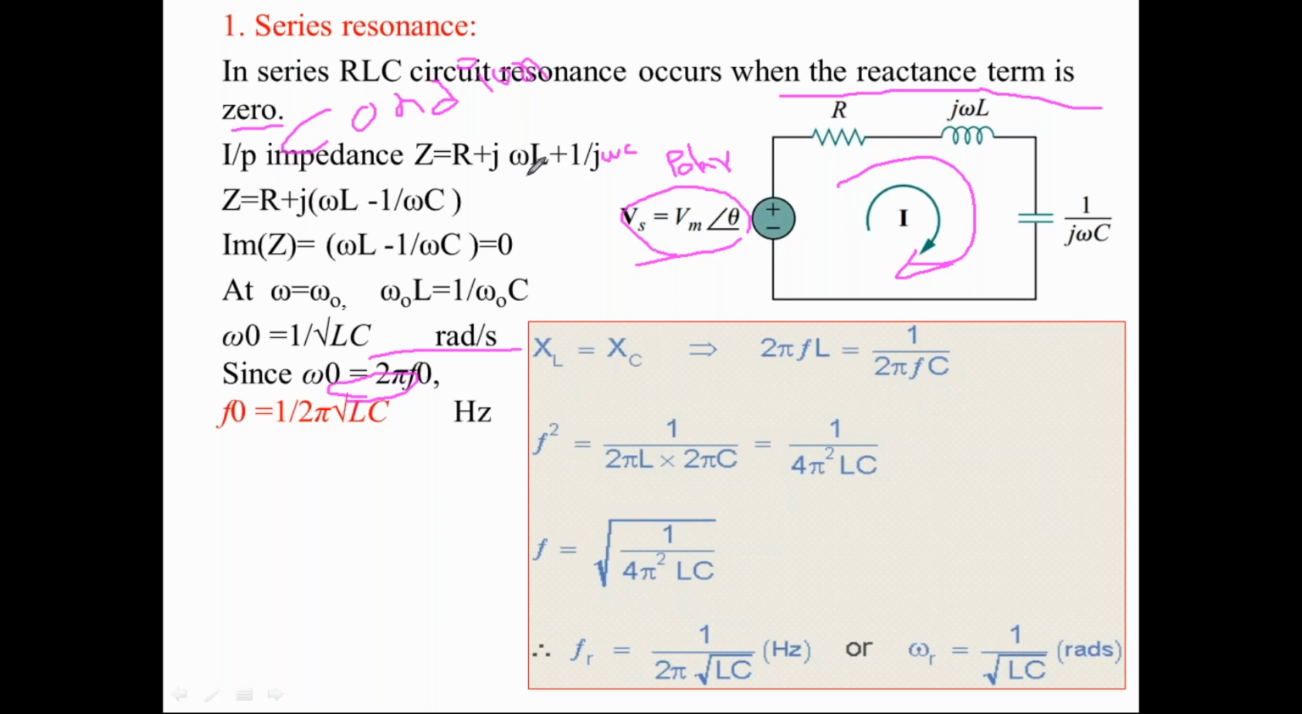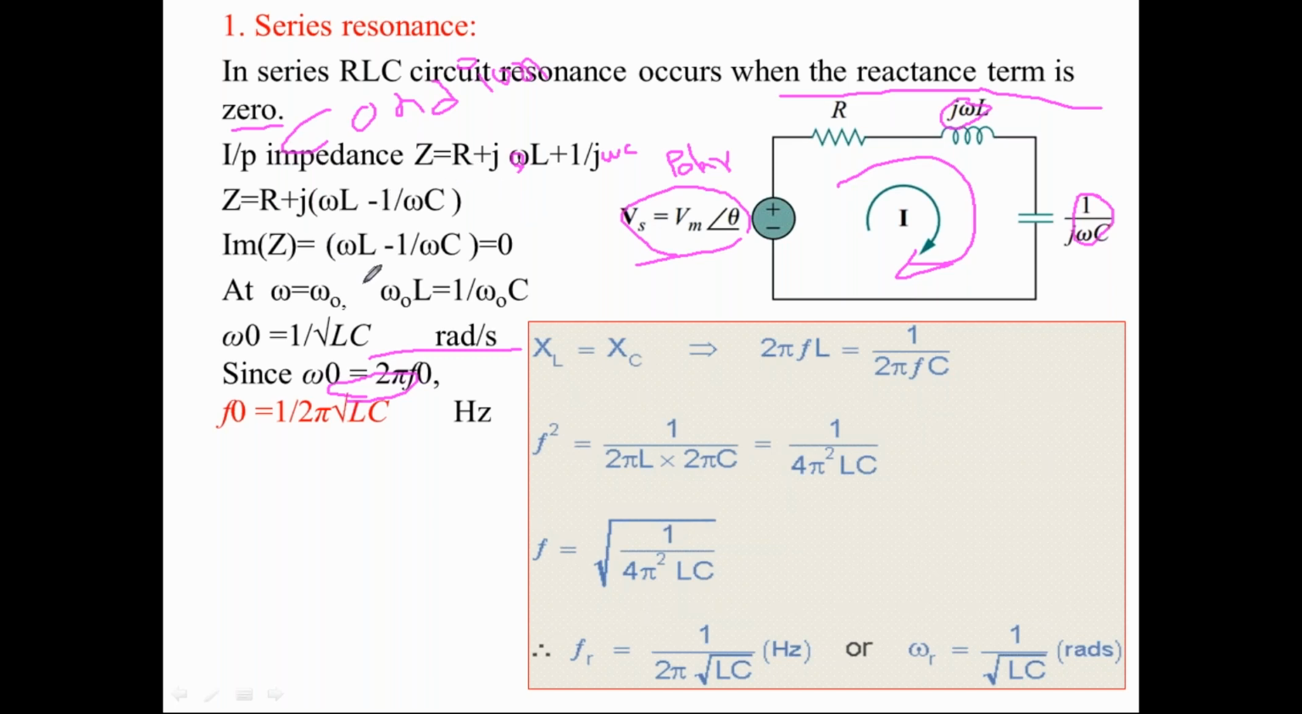Where omega is the angular frequency of the circuit, 2 pi f, L is the inductance and C is the capacitance of the circuit. So j omega L is the reactance of the inductance, and 1 by j omega C is the reactance of the capacitance. You know from the previous classes that reactance is the opposition offered by the inductance or capacitance to an AC signal, similar to a resistance only.